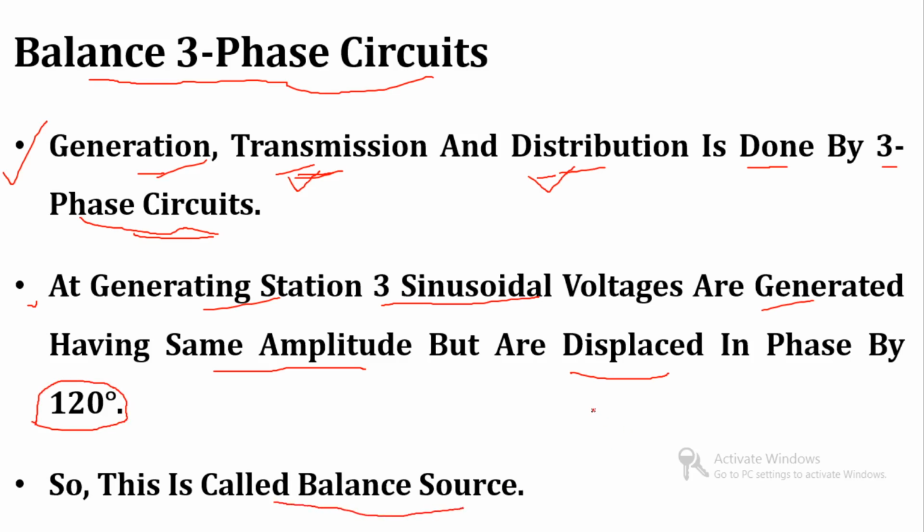In short, if all three phases have the same amplitude and the displacement is 120 degrees, then that type of source is known as a balanced source. That means all three phases R, Y, B have the same magnitude and the displacement between R, Y, B is 120 degrees.